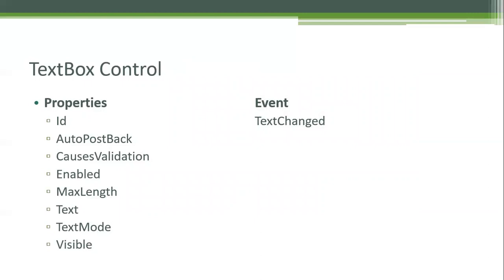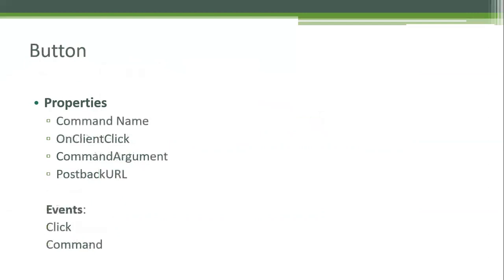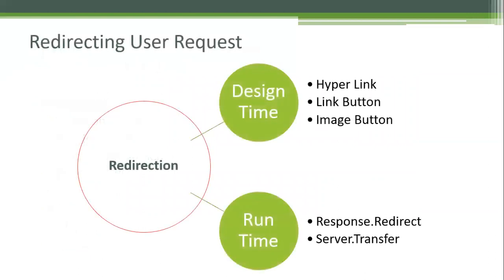And next we have one event, the TextChanged event, right? So we talked about this. We will see an example for it. Then next we talked about button. The button will have properties like CommandName, OnClientClick, CommandArgument, PostBackUrl. OnClientClick is a property. Okay. The events are the Click event and some Command event we have. We will see that in an example.